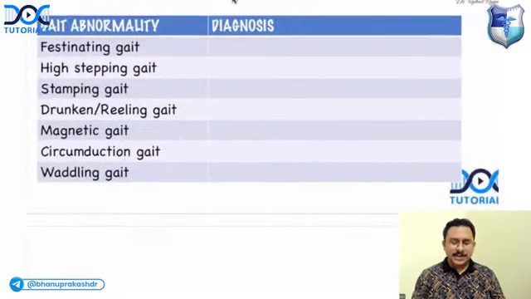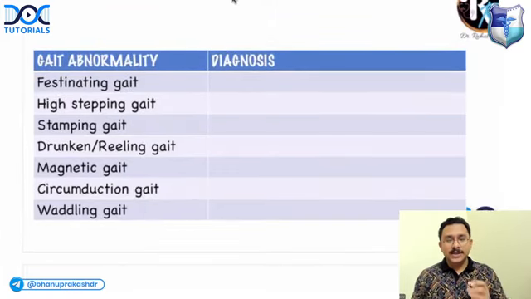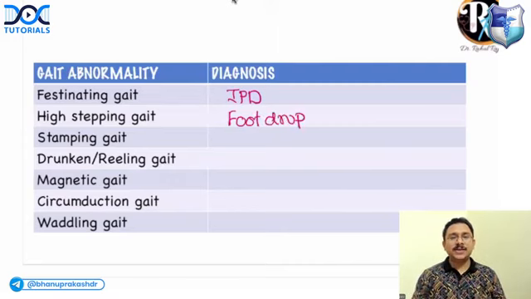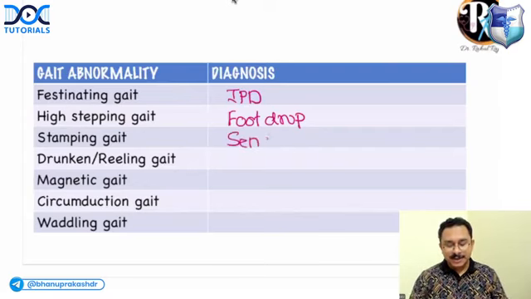Done. Let's next quickly go through the various gait abnormalities seen in various neurological disorders. Festinating gait is seen in IPD, that is idiopathic Parkinson's disease. And what about high stepping gait? It is seen in foot drop. Stamping gait happens when there is defective proprioception, so it is seen in conditions like sensory ataxia, where proprioception is defective.